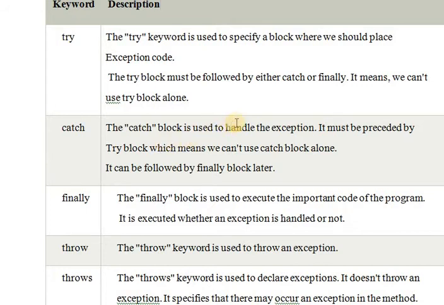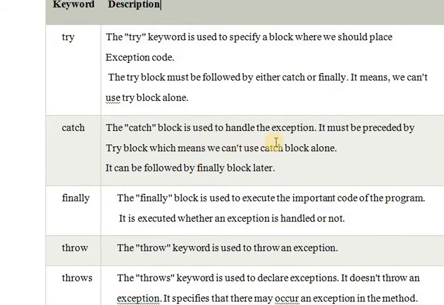The catch block is used to handle the exception. So whatever error is placed in the try block will be handled in the catch block. It must be preceded by the try block, which means we can't use the catch block alone. It can be followed by the finally block later. So the error will be placed here. This error placed in the try block will be handled by the catch block.